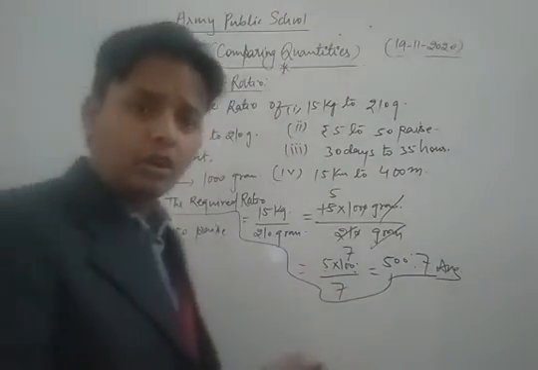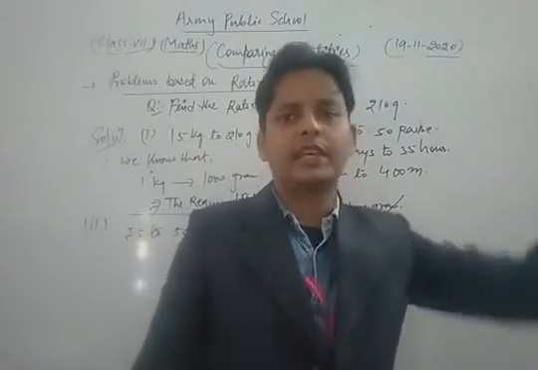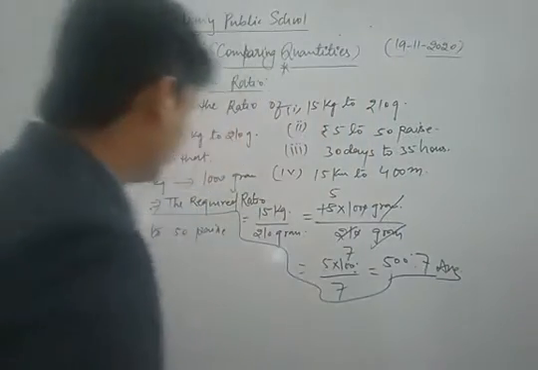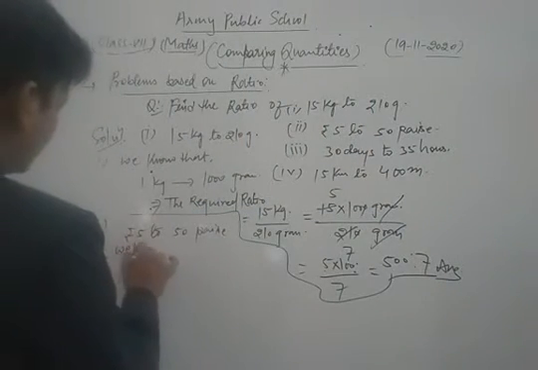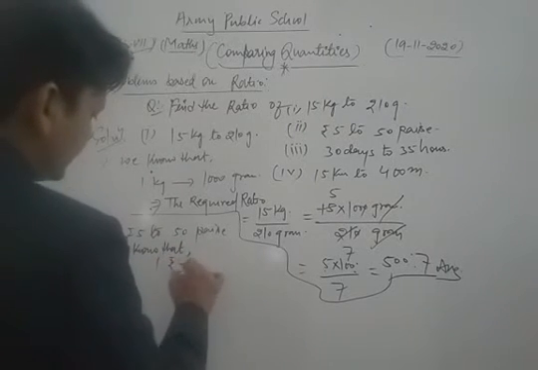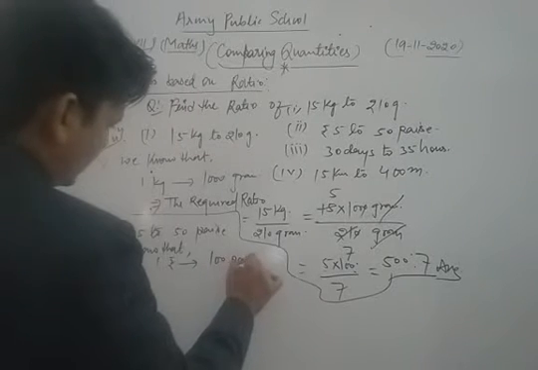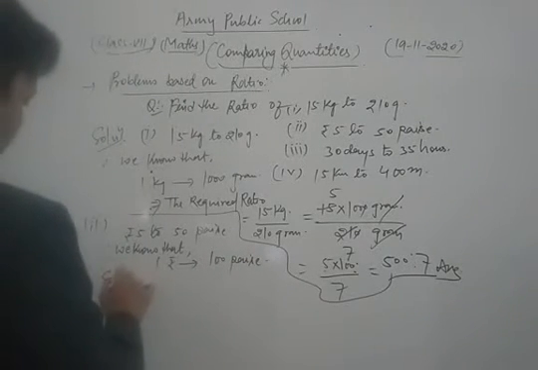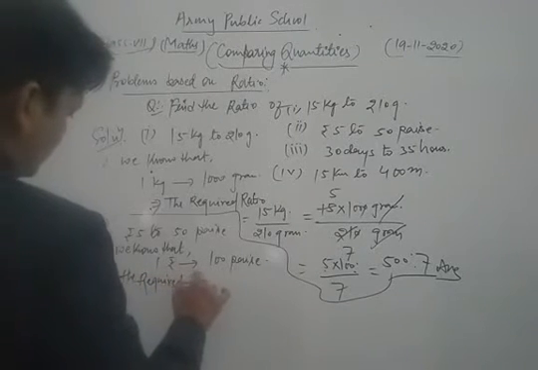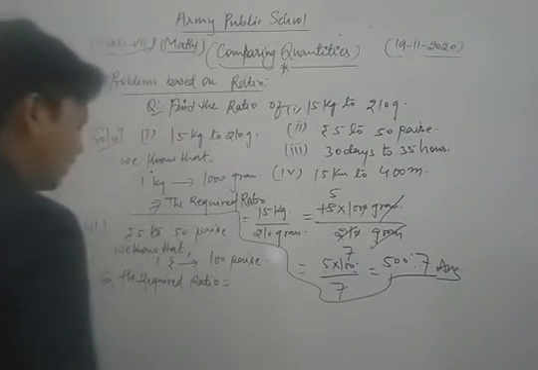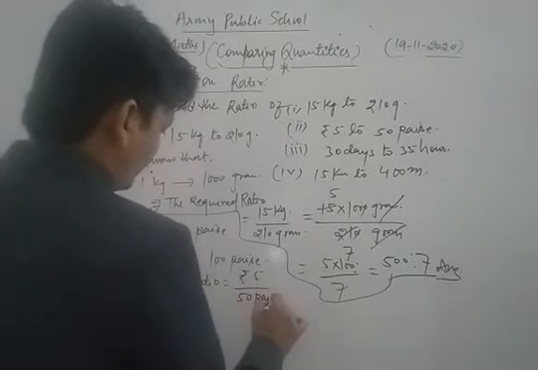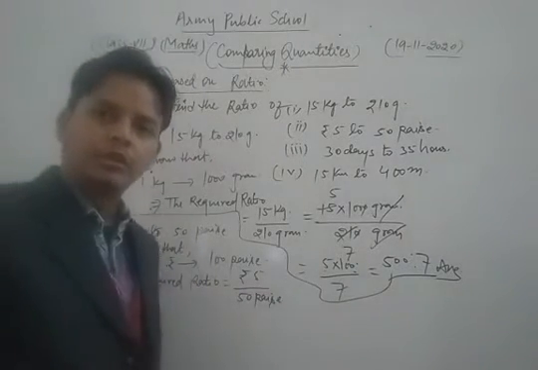50 paise. So first of all, we know how many paise are in 1 rupee. You know that there are 100 paise in 1 rupee. So the required ratio is what? Rupees 5 to 50 paise.